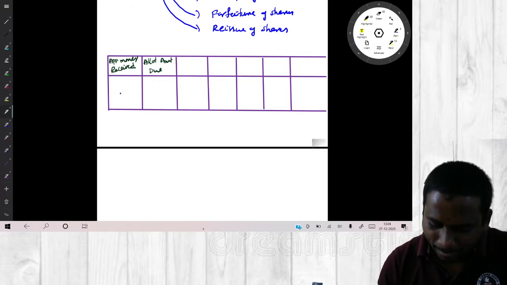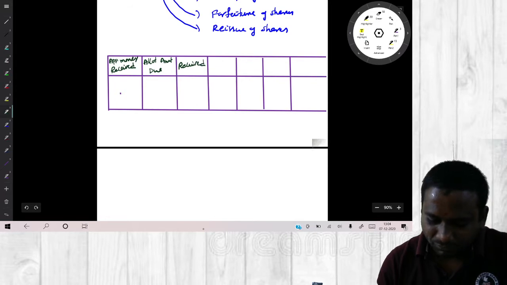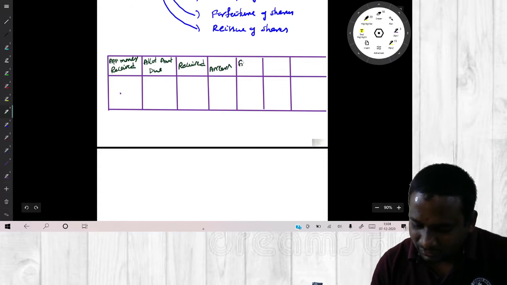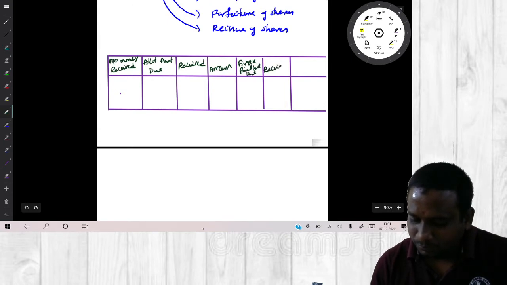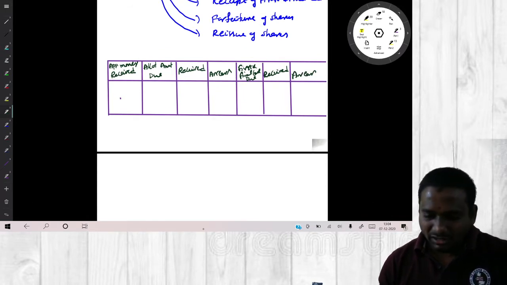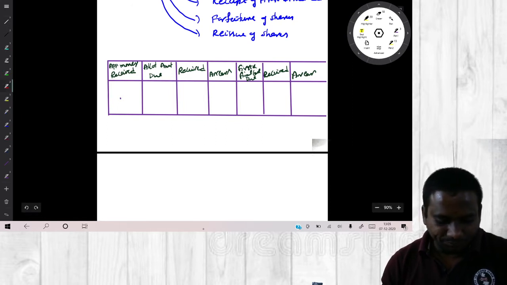Next one, received, that means allotment amount received. Next, allotment amount arrears. Next, first and final call due, received, arrears. Okay, tell me, what is the amount due on application?